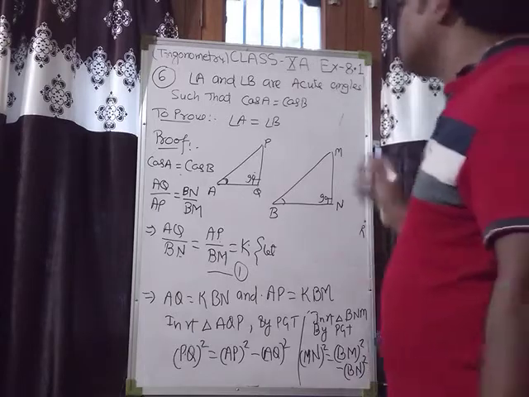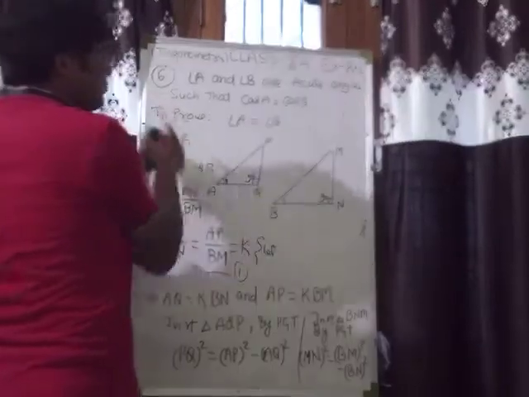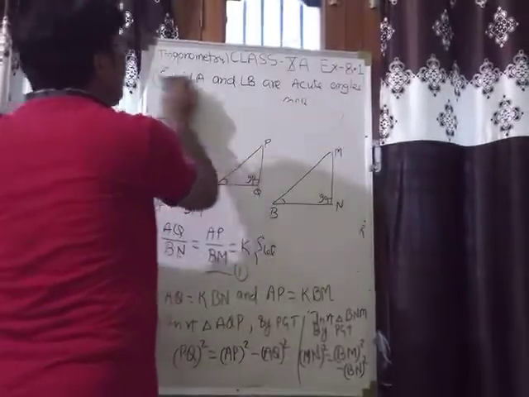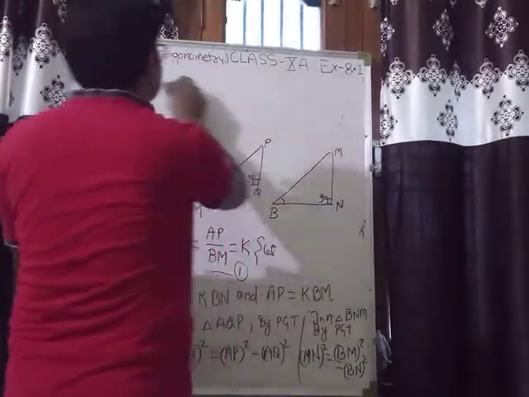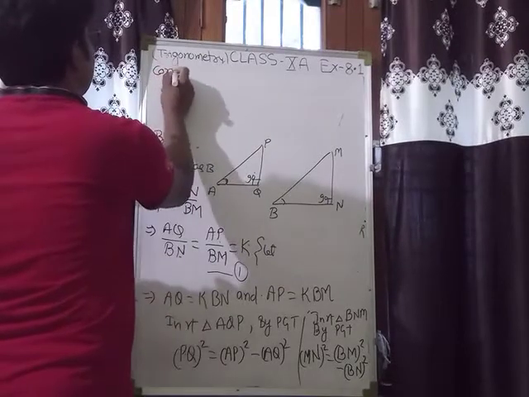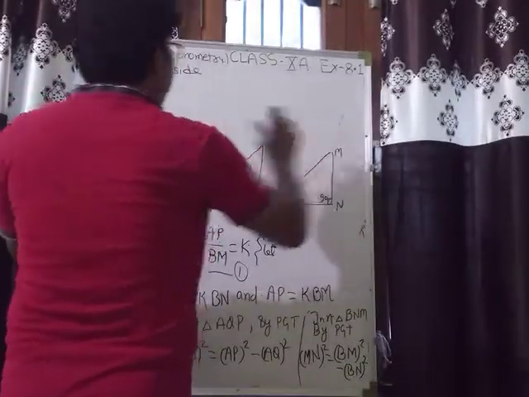So from here, listen carefully, we have to prove angle A is equal to angle B. Now I am going to rub this. See, now consider PQ upon MN.